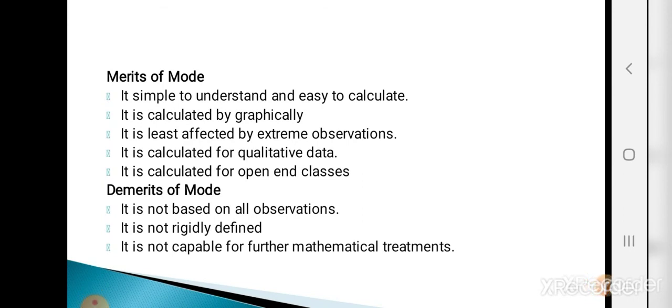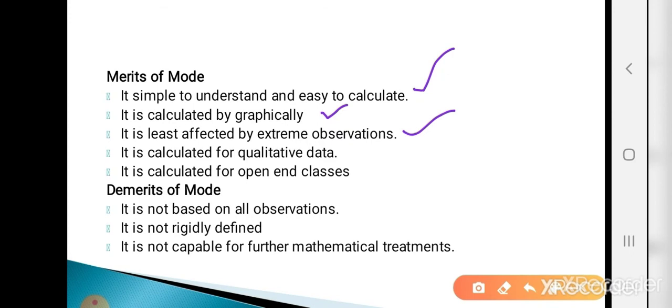First of all, we see what the merits of mode are. The first merit is that it is simple to understand and easy to calculate. The second is that it can be calculated graphically, yes, graphically using a histogram. Next, it is least affected by extreme observations, because the mode does not depend on all observations. That's why it is least affected by extreme observations.